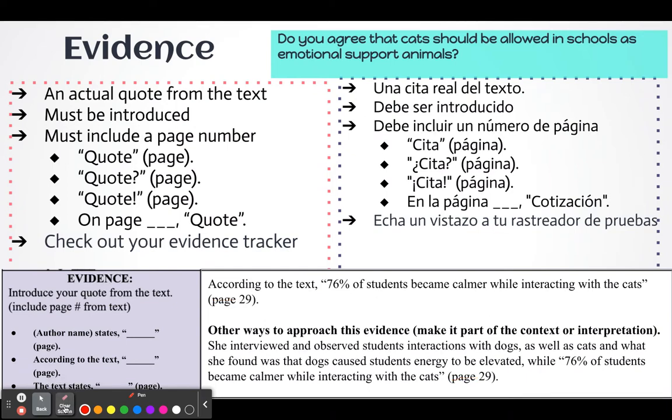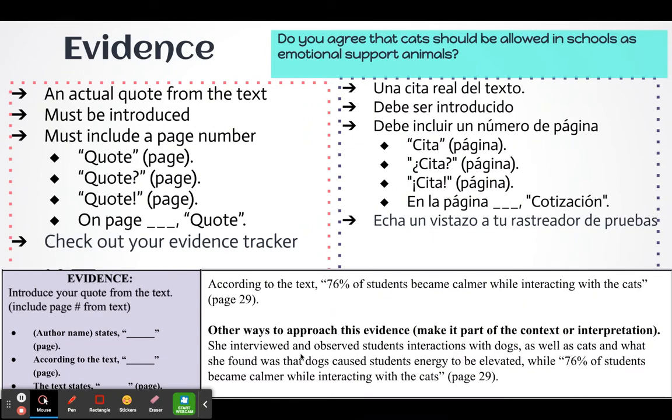All right. Then there is another way that you can actually write this evidence. You could make it a part of your context or even your interpretation that comes next. So if you look back at our context, I had this little part attached to it, which was she interviewed and observed students' interactions with dogs as well as cats.